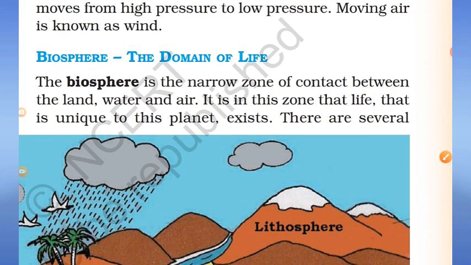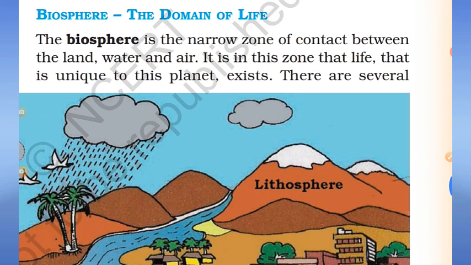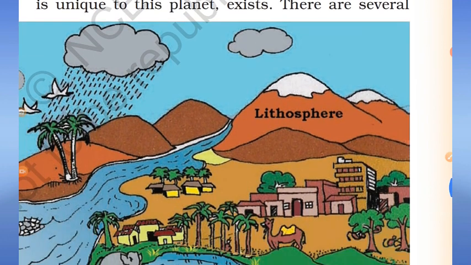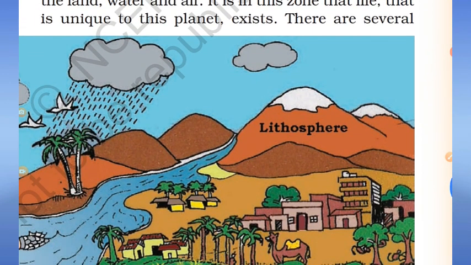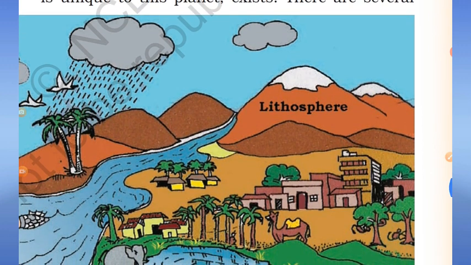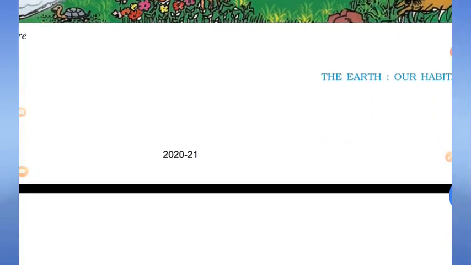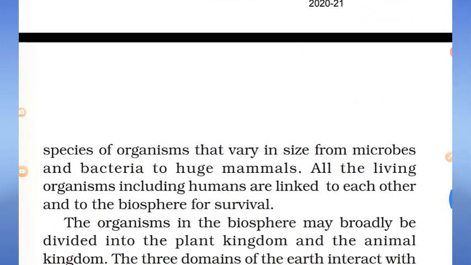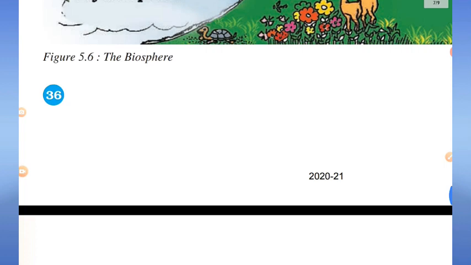Now that was about atmosphere. Now we'll study about biosphere. It is also called the zone of living beings, the domain of life. Biosphere is the narrow zone of contact between the land, water and air. You can see in this image, it is in this zone that life unique to this planet exists. There are several species of organisms that vary in size from microbes and bacteria to huge mammals. All living organisms, including humans, are linked to each other and to the biosphere for survival.